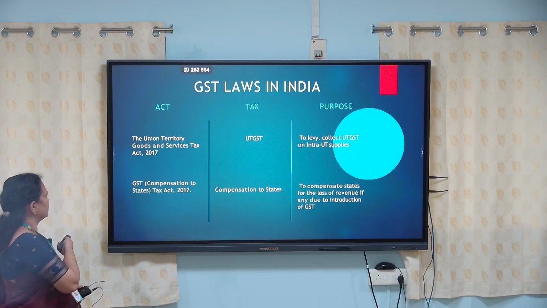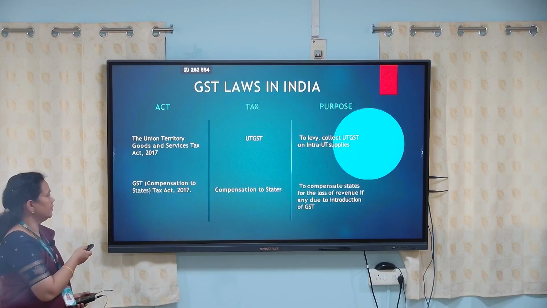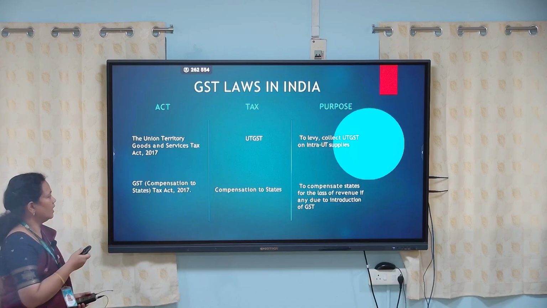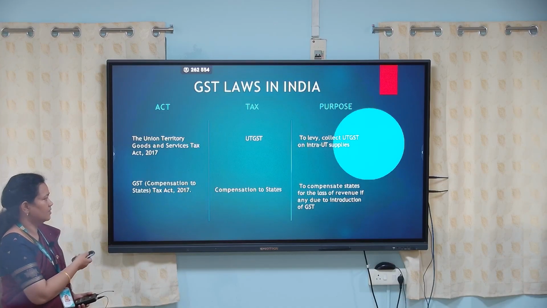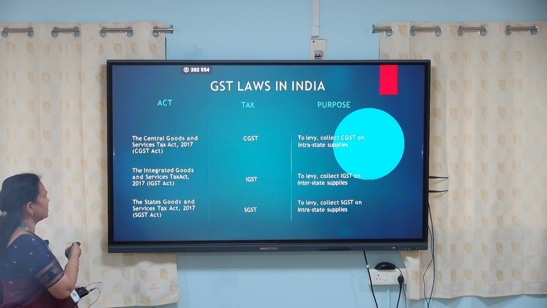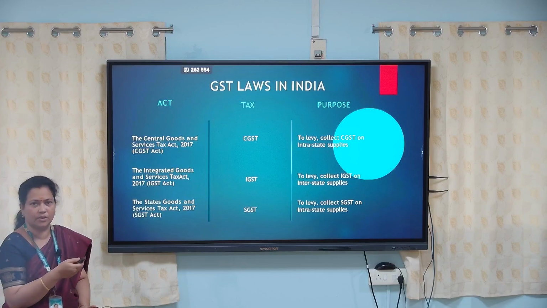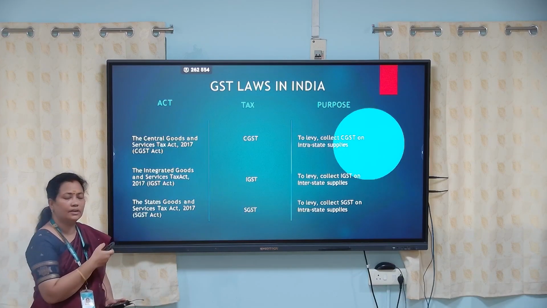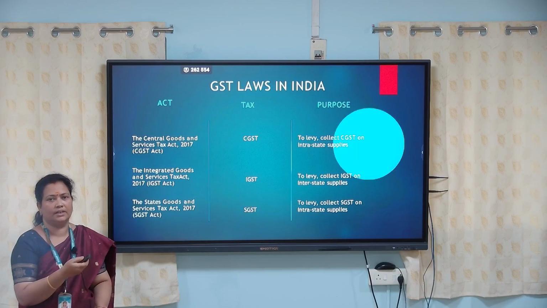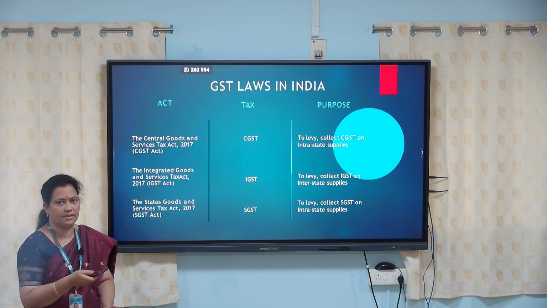And next one is the GST Compensation to States Act 2017. This is for the compensation that is to be given to the states. The purpose is to compensate for the loss of revenue, if any, due to the introduction of GST. And the next one is the CGST Act. Again in the year 2017 it was passed to levy and collect CGST. As the name tells us, it is purely for the collection of CGST, that is Central Goods and Services Tax,